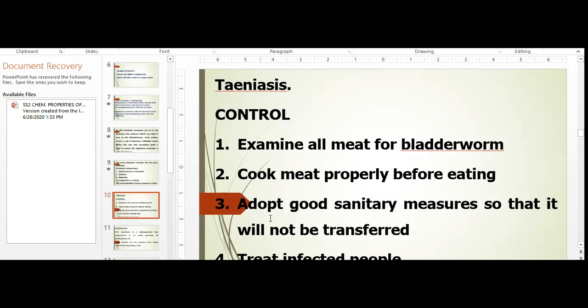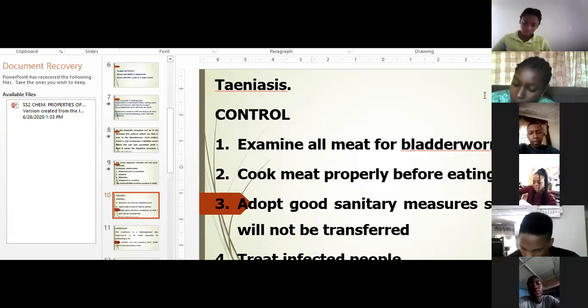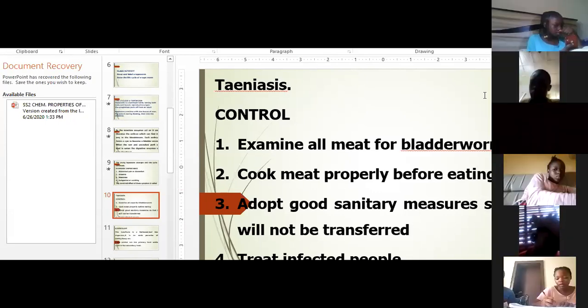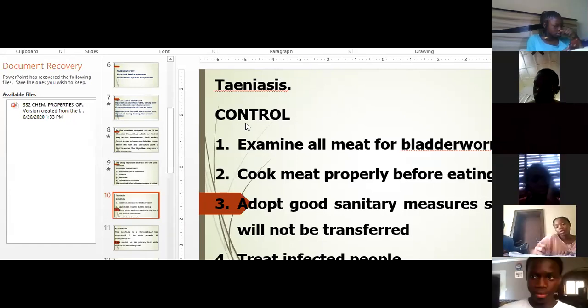Then number three, adopt good sanitary measures so that it will not be transferred. Then number four is treat infected people. People that are infected with tapeworm, you treat them so that the tapeworm will die and they will pass it out during feces, when they are pooing. Are you listening to me?